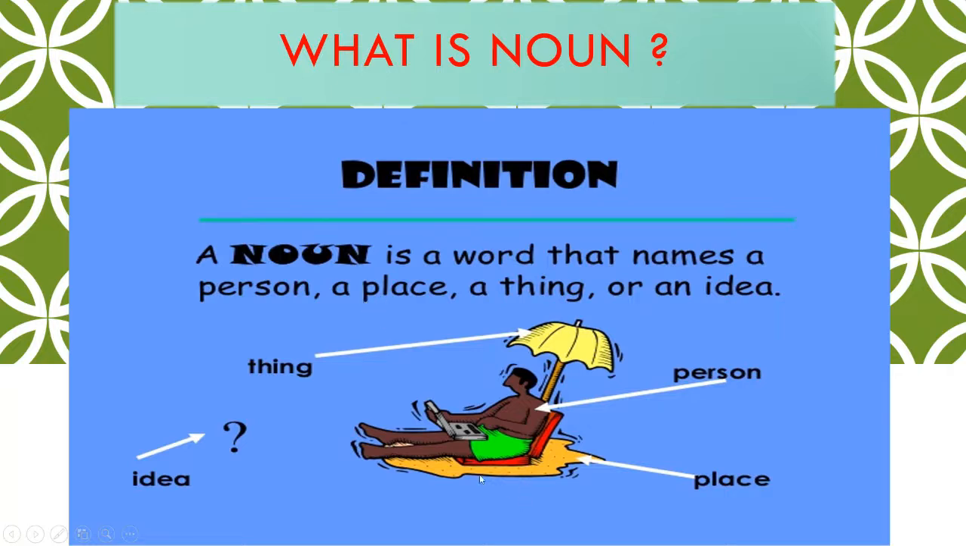There is a picture here in which there is a man sitting on the beach. The umbrella that is shown right now is a thing, the man is a person, where he is sitting is a place, and what he is thinking about or doing is an idea. So a noun is a word that gives an identification to a particular place, person, thing or idea. So that is known as noun. So it is a proper definition. A noun is a word that names a person, a place, a thing or an idea.